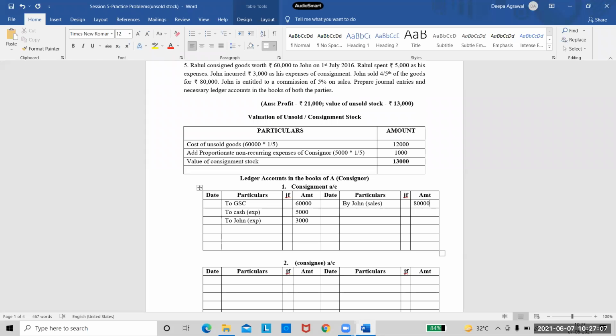What is the next step now? Commission. Commission of consignee, right? So I need to again come back to debit side because commission is an expenditure. So I will write the entry as to John again. In brackets, I will write commission. And how much is his commission? We have to calculate 80,000 into 5%. So quickly tell me how much will I get? 4,000. So I will take the amount 4,000 in the amount column. Now what is the next step?